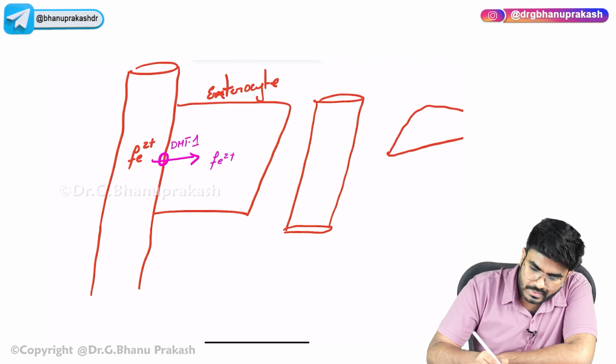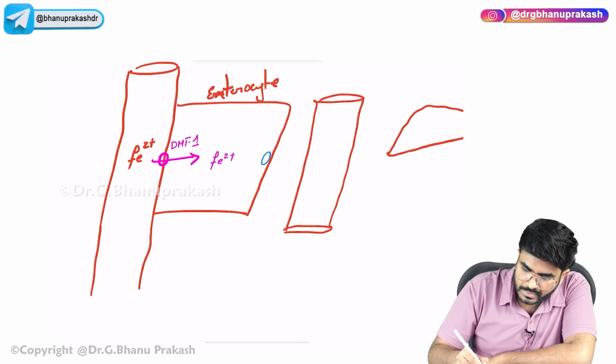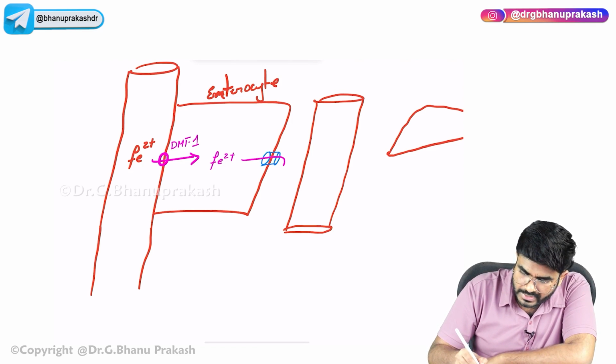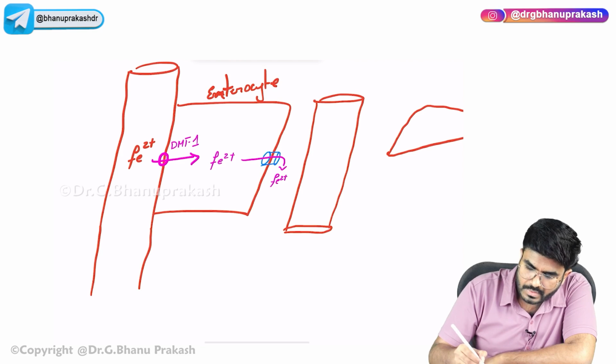Now from here, where is the iron going? From here, it is going out of the cell with the help of one more transporter. The transporter that I am showing here is called ferroportin. Okay, this transporter is called ferroportin.